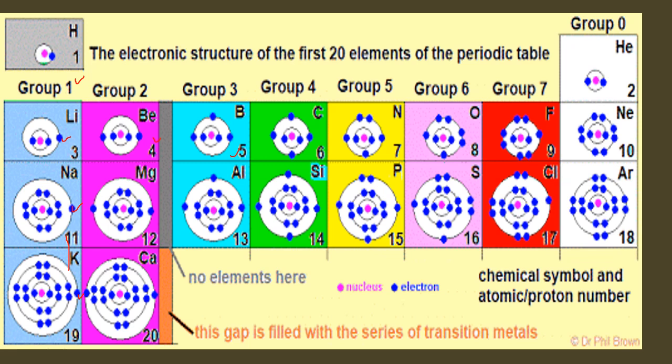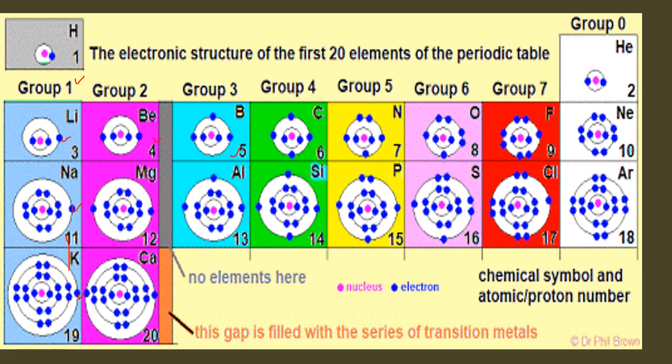The chemical properties of any element rely on the electrons present in the valence shell, the outermost shell. So here you can see that the outermost shell of all the elements of group number 1 has only one electron. That's why they all have similar chemical properties and they all join together in group number 1.